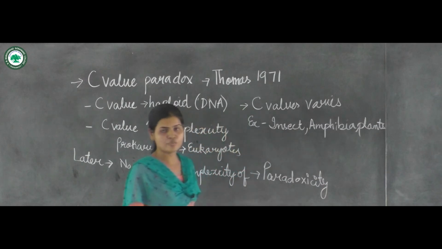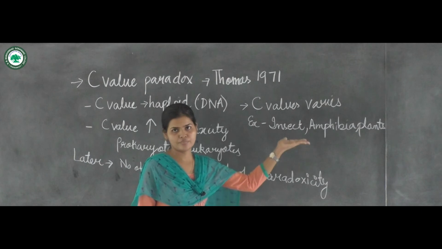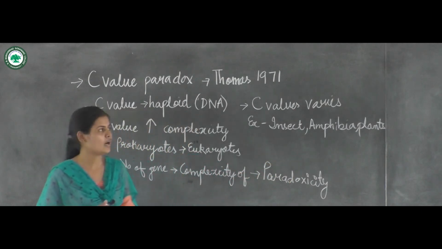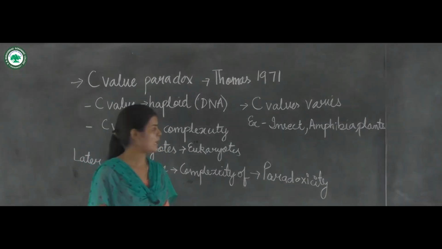Observations were taken and it was seen that the C-values vary in these cases of insects, amphibia and plants. Later on it was found how and why these C-values vary. So there were explanations afterwards.